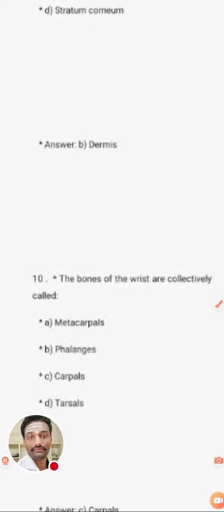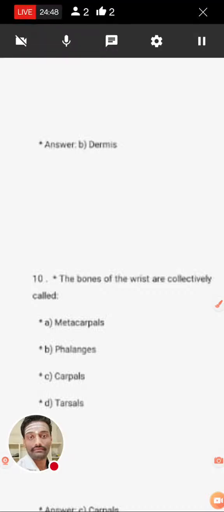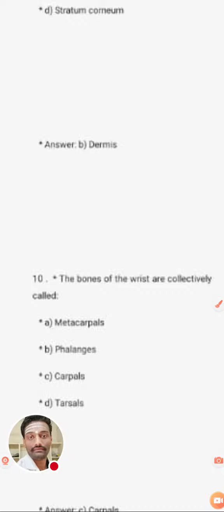Don't confuse carpals and tarsals. After the 10th question, you can check how many questions you got correct out of 10 human basic anatomy questions. Okay, the bones of the wrist.